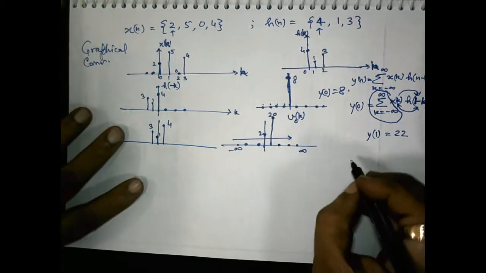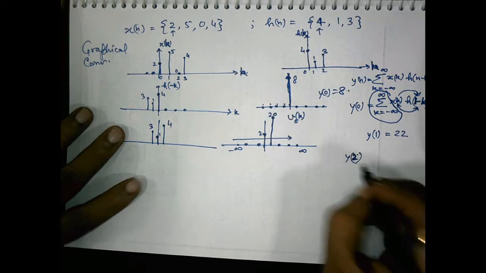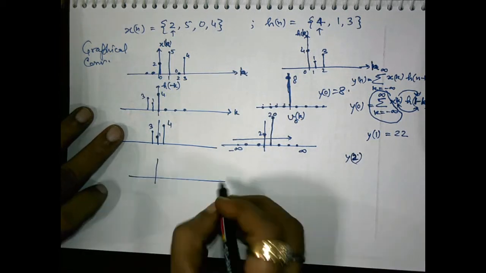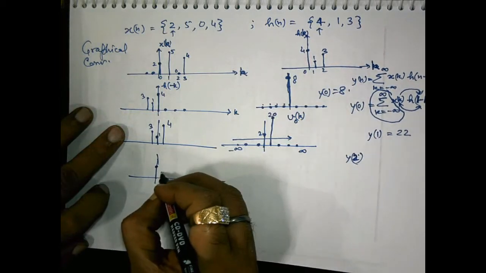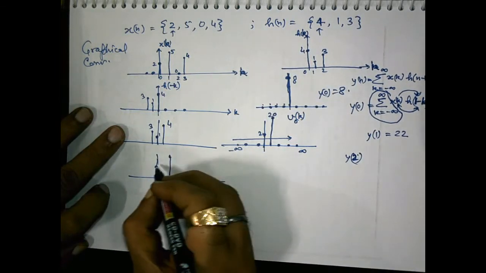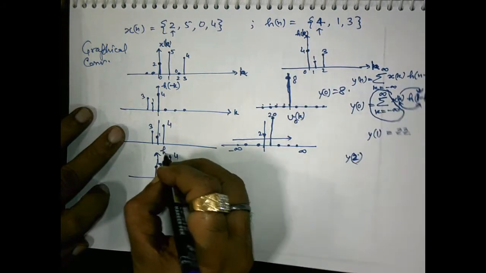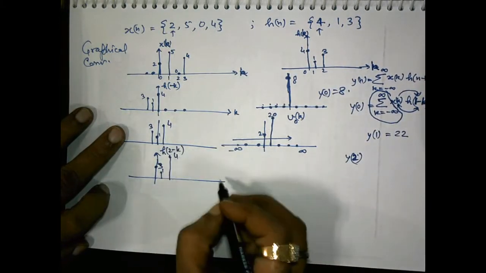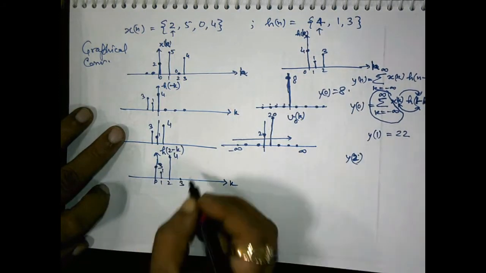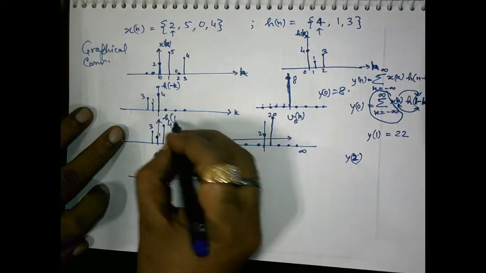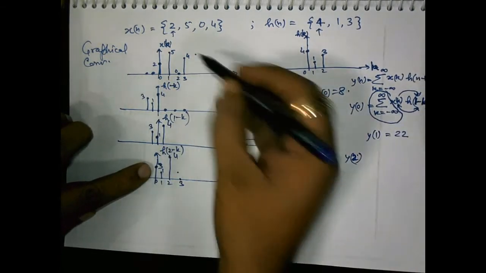Similarly, to evaluate y2, we will shift it by 2 units in time. So this will be 3, this will be 1, and this will be 4. This is h[2 minus k], this is k: 0, 1, 2, 3. We have to multiply this h[2 minus k] by x[k].